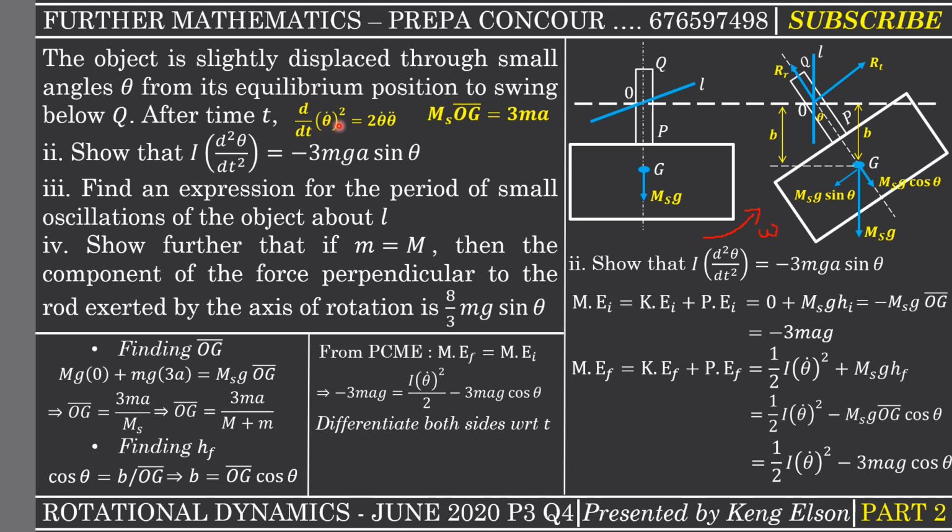So if I want to differentiate theta dot squared, I will have 2 theta dot, then I differentiate the theta dot again to give me theta dot dot. Now if I want to differentiate a function that is not in terms of time with respect to time, this function here is in terms of theta. So how do I differentiate it with respect to time? I use the chain rule, which says that if I want to differentiate a quantity which is not in terms of time with respect to time, I'll need to do du by d theta because it is in terms of theta. Then I multiply it with d theta by dt. The d thetas can still cancel and we arrive back at du by dt.